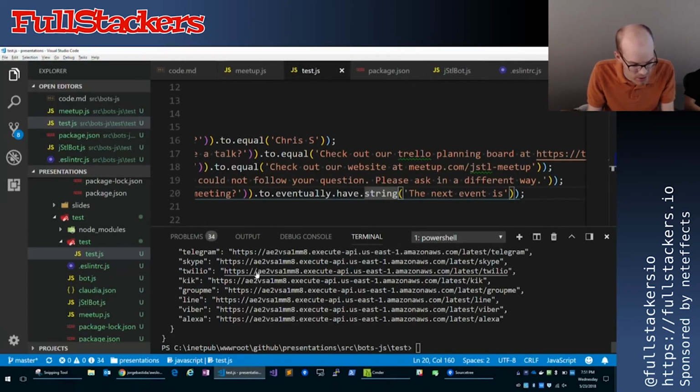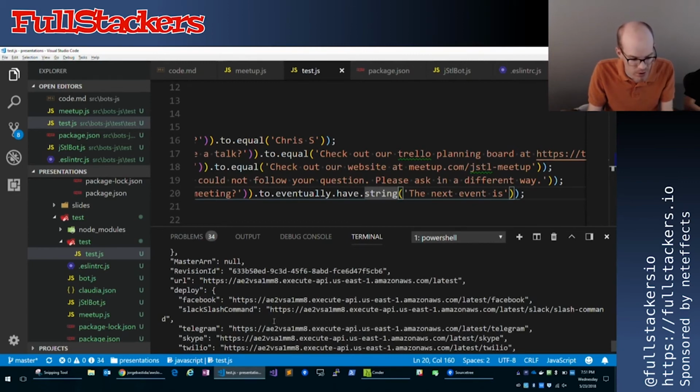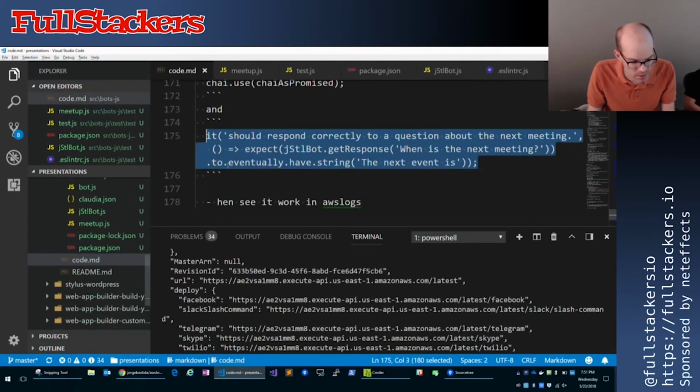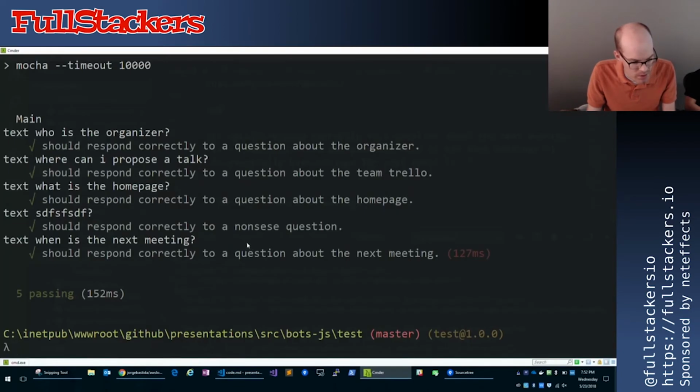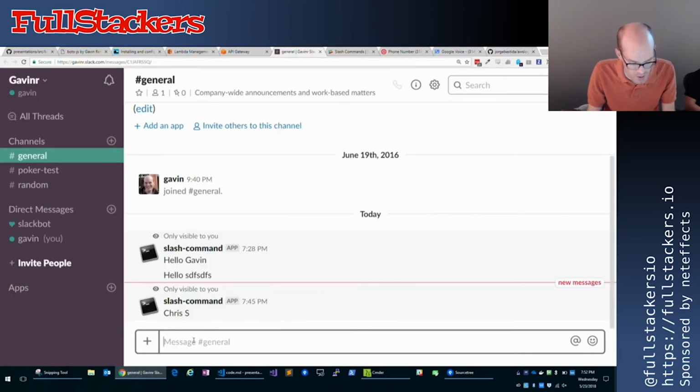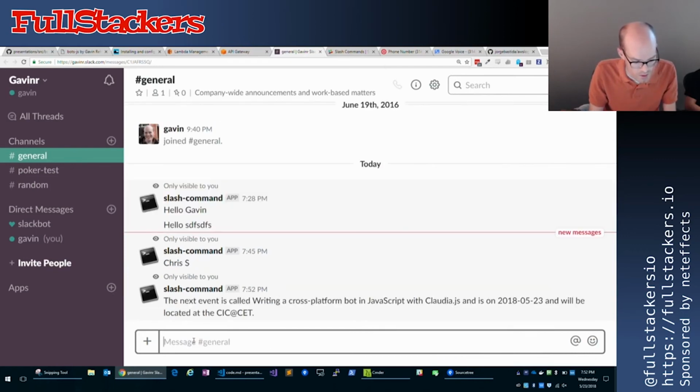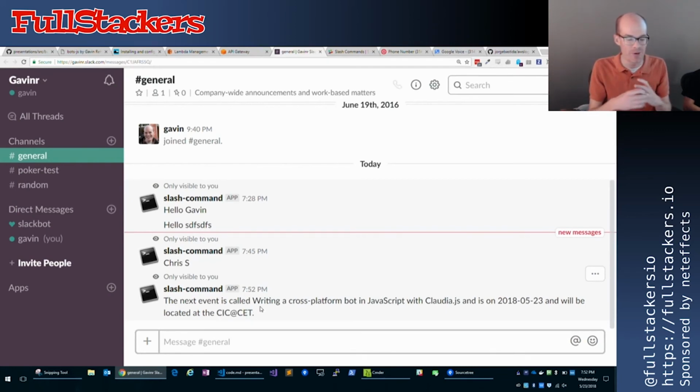We've also published out our code while we were doing all that. So let me look at my notes. I think that's all we need to do. Yeah. So now we should be able to, with any luck, ask it when is the next meeting. And there we go. Next event is called Writing Cross-Platform Bot. Wait, no, that's wrong. I'm going to call that an API problem. And it's on today, and it will be located at the CIC, right? So now we're starting to get a little bit more smartness in there by calling out to an external API.